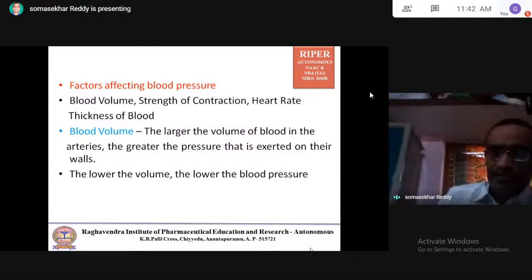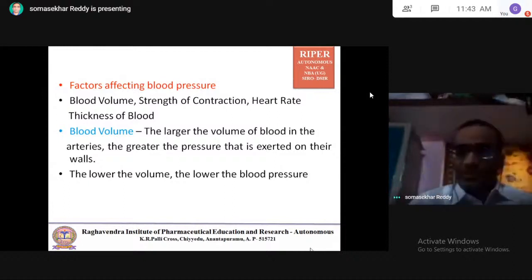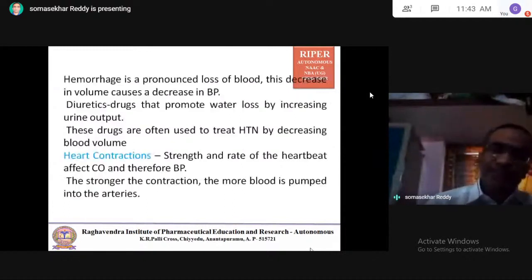In an emergency, blood volume decreases. Hemorrhage is a decrease in volume that leads to a decrease in BP. Diuretics are the drugs that promote water loss by increasing urine output. When there is a loss of water, there is a decrease in volume, and when there is a decrease in volume, there is a decrease in BP. For that purpose, we are using diuretics as one of the antihypertensive agents.